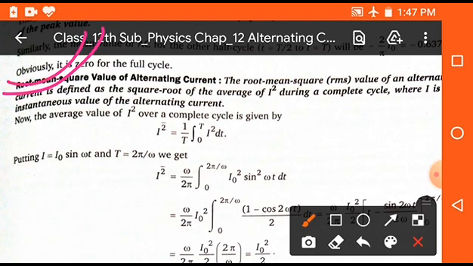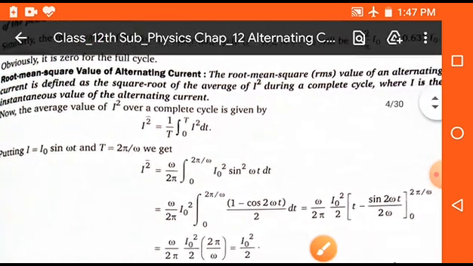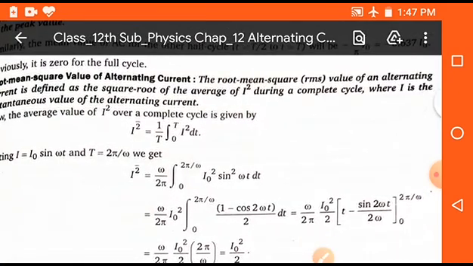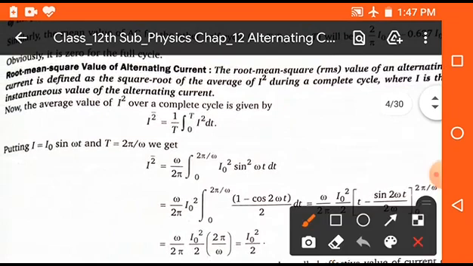Now the root mean square value of alternating current. From the definition it is clear, the root mean square or RMS value of alternating current is defined as the square root of the average of I square during a complete cycle. That means first of all we will find the value of I square, and after that we will take its bar, and taking bar finally we take root of this value and we get the root mean square value of alternating current. So I square bar is equal to 1 upon capital T integral 0 to T, for the complete cycle, I square into dt.